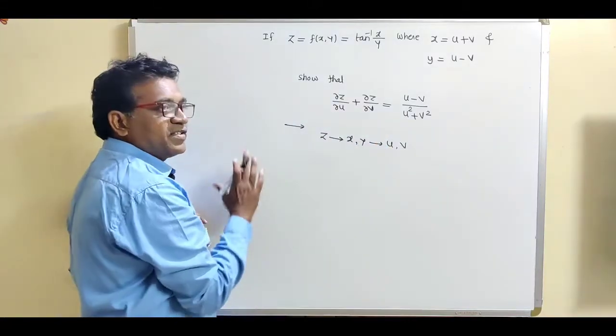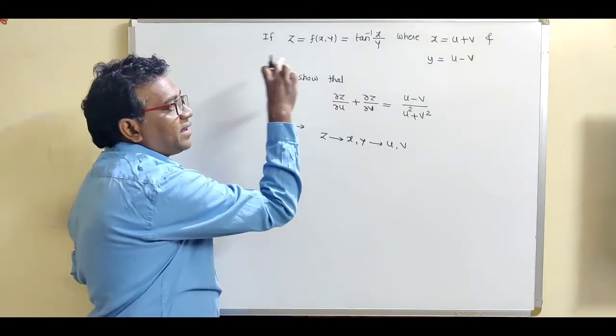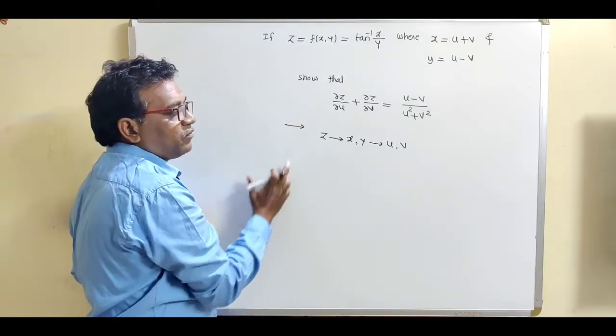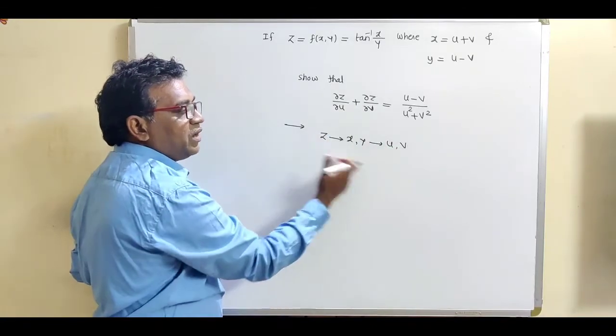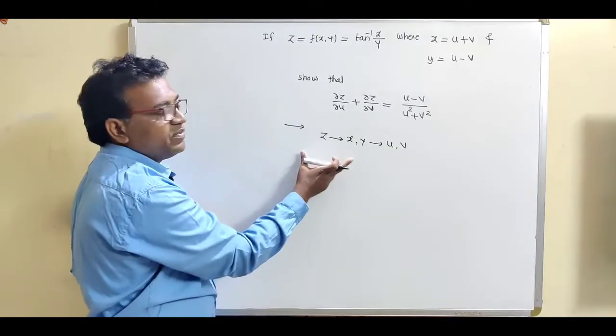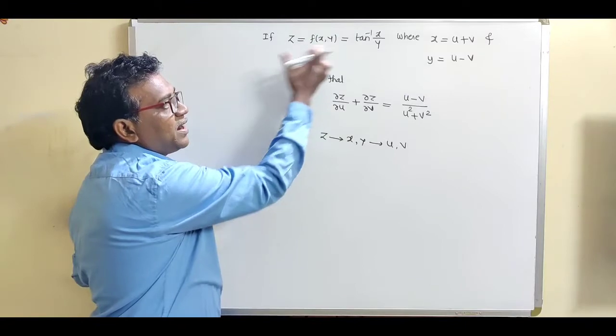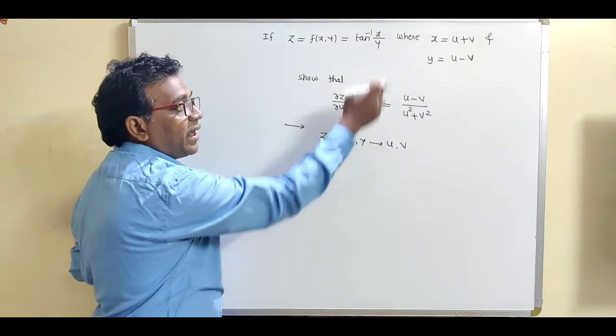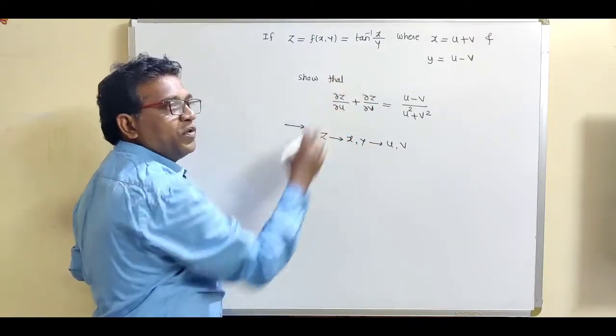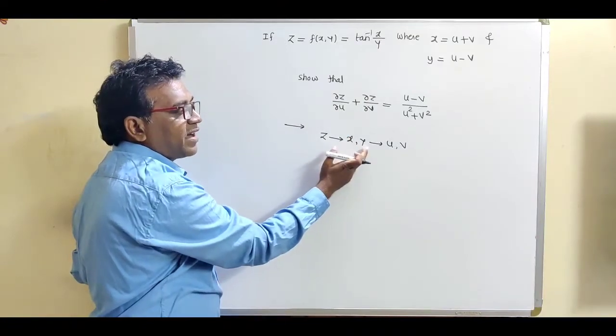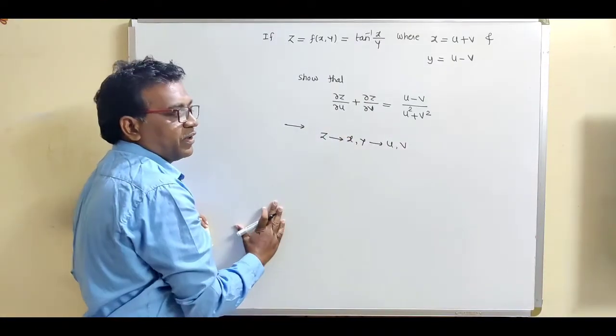So see, what is the first step? From the given example, first of all, we have to identify the given chain. We are given z as a function of x and y, and x and y are functions of u and v.